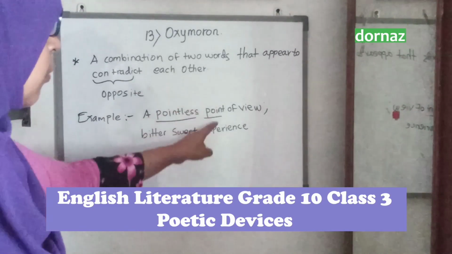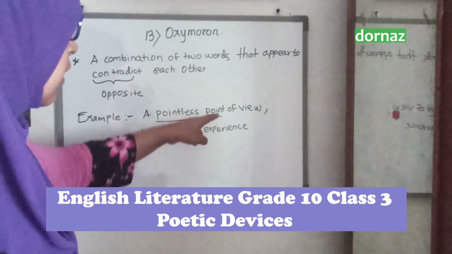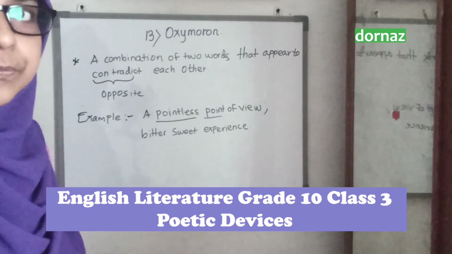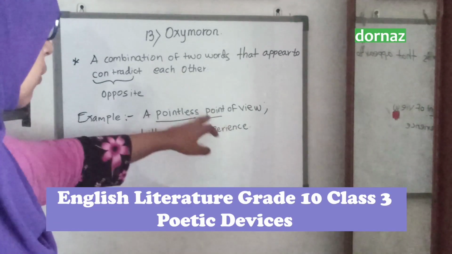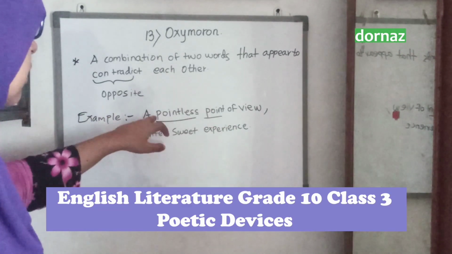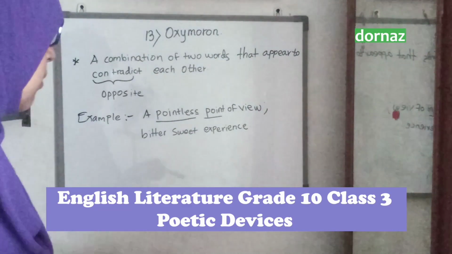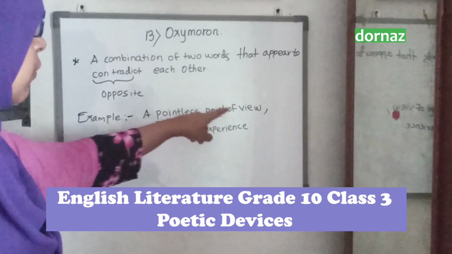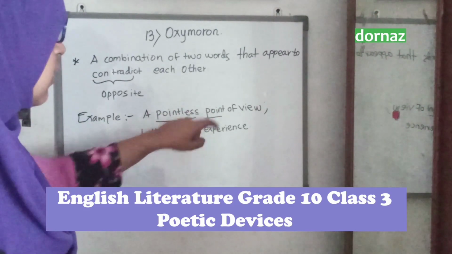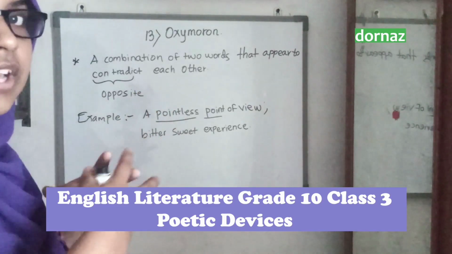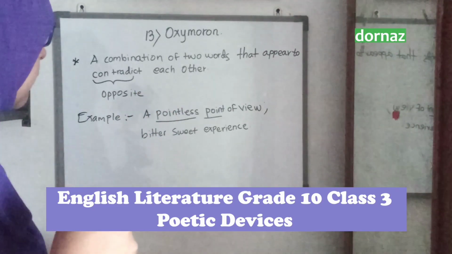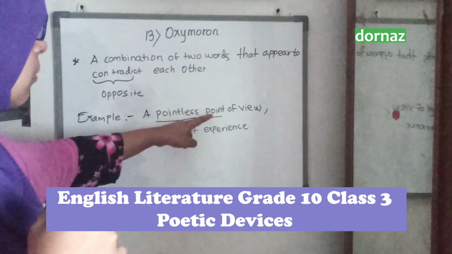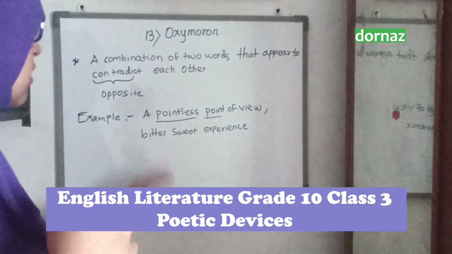A pointless point of view. It talks about a point of view, but this point of view is pointless. There is no meaning in thinking about the point of view. That is what this statement says, but we don't have to consider the meaning of these lines. Pointless is there, point is there. These two words are combined in a line. Pointless is the opposite word of point. Likewise, point is the opposite word of pointless. They are different from each other.